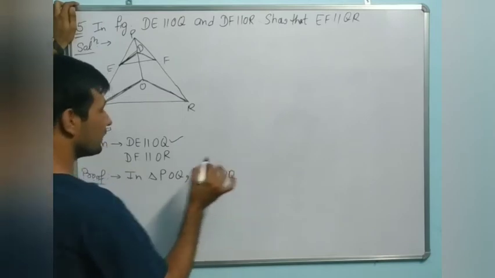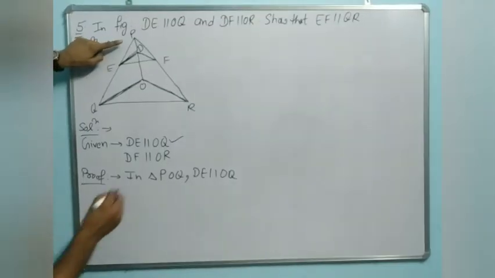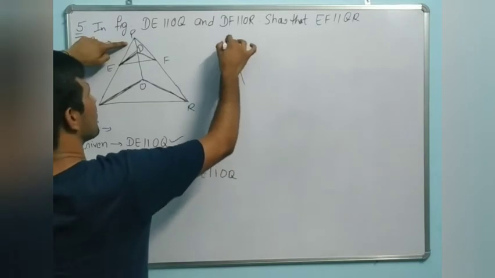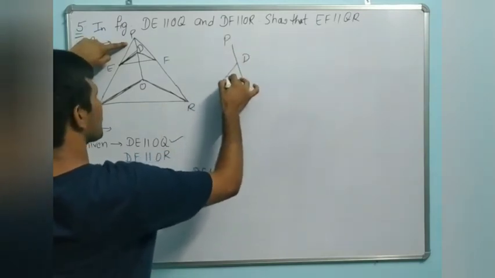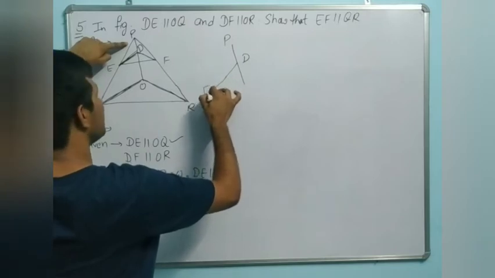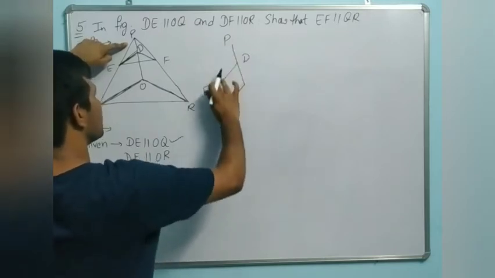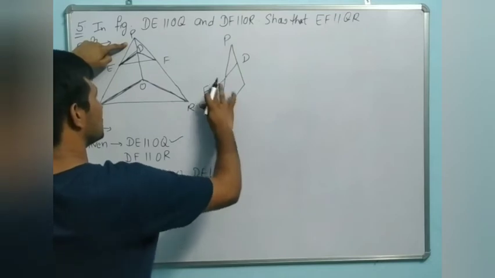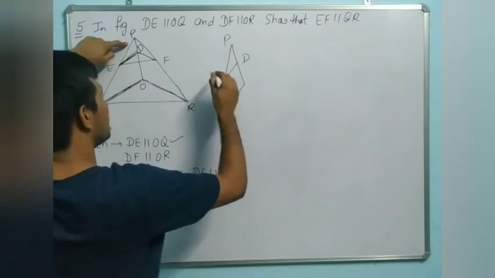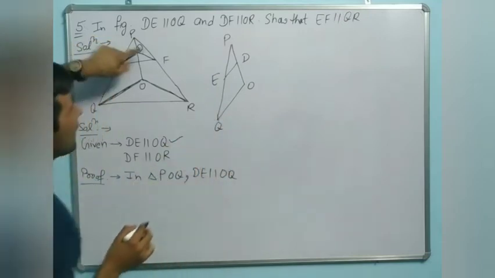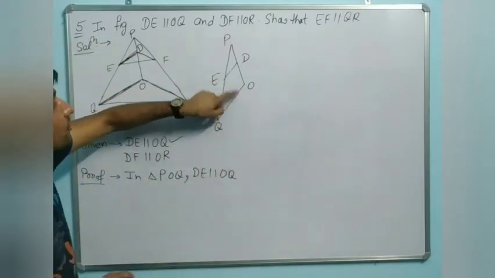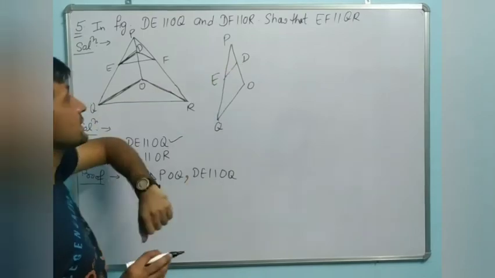Everyone knows it is P, it is D, it is E, and it is O, and it is Q. Understand? And this line is parallel to this one. It means it is divided in the same ratio.